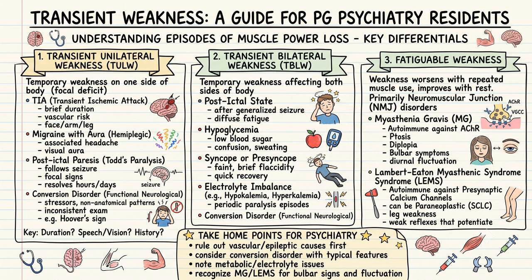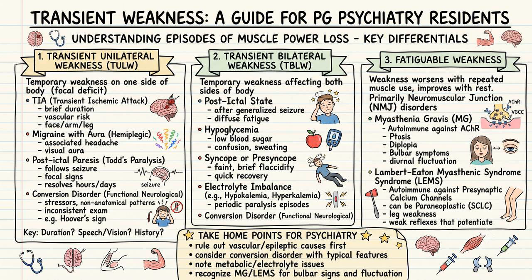Another condition is Lambert-Eaton myasthenic syndrome. This is an autoimmune response against presynaptic calcium channels and can be a paraneoplastic syndrome, particularly associated with small cell lung cancer. It often presents with leg weakness and weak reflexes that actually potentiate or improve after brief exercise.